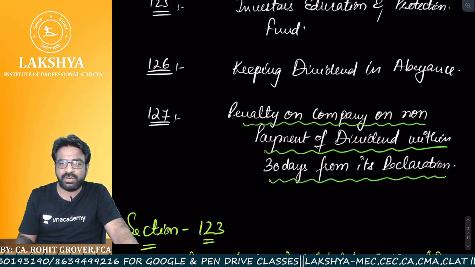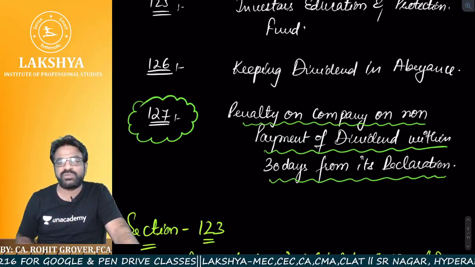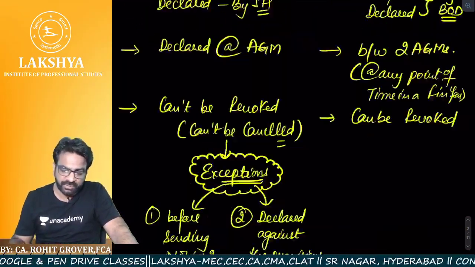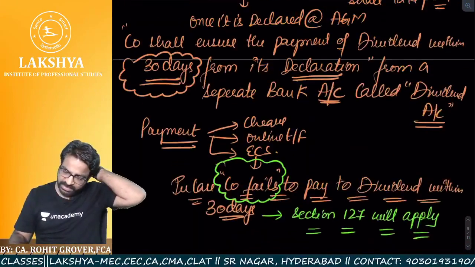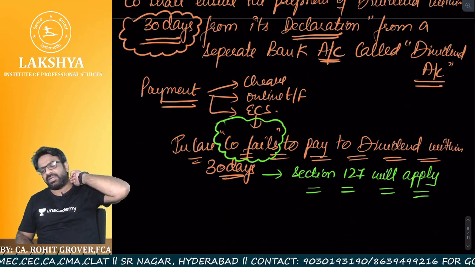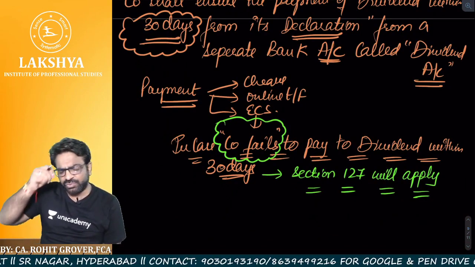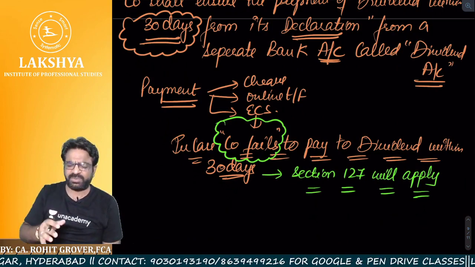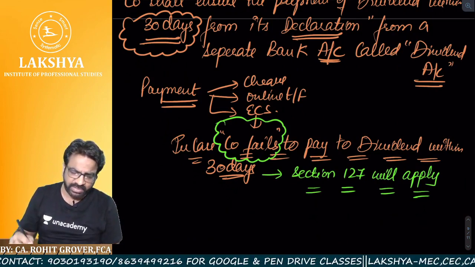Whose fault is it? It is the company's fault. So let us go back to the provision again and understand it. Tell me one thing: once the company has transferred the amount to the dividend account within 30 days from the declaration of dividend in the AGM, the company has to ensure that the dividend must be paid. But if the company fails to pay the dividend, then section number 127 will apply.